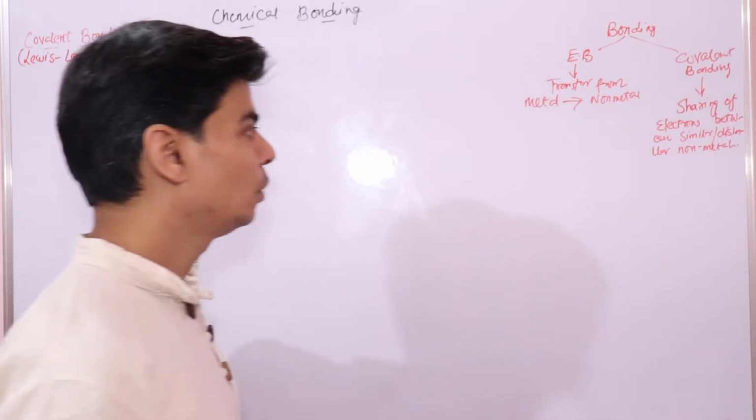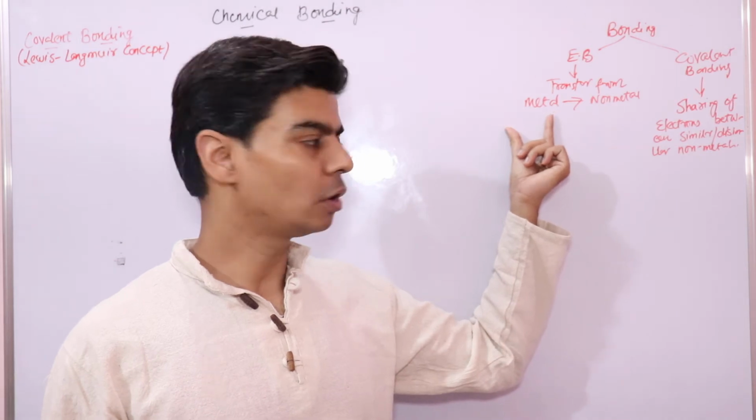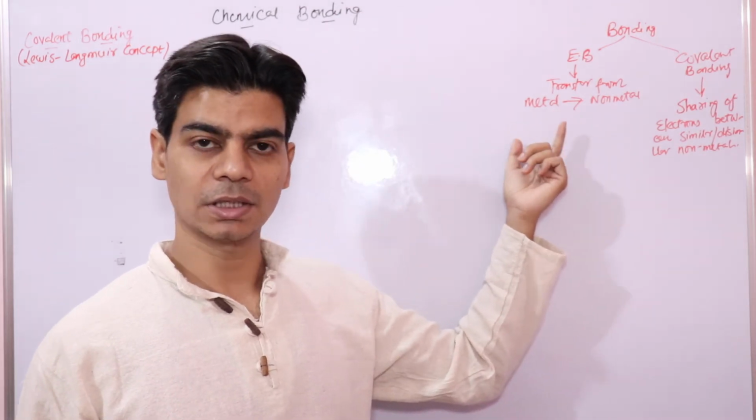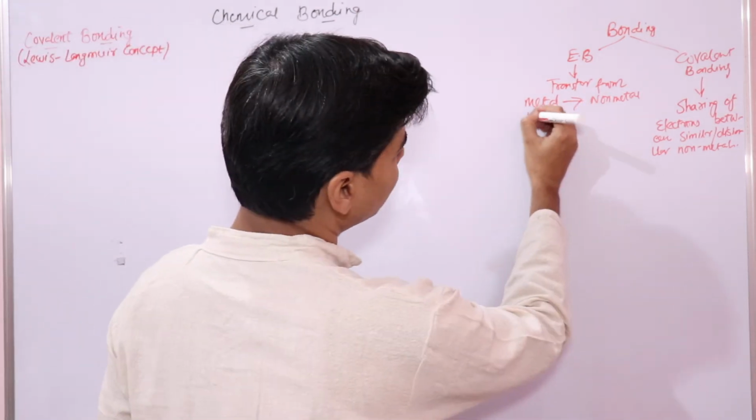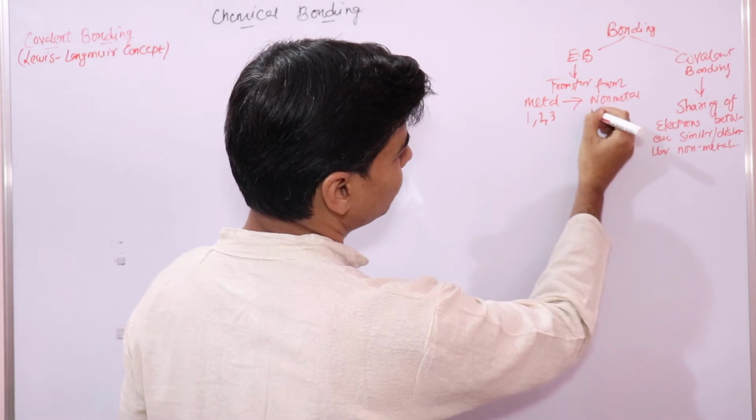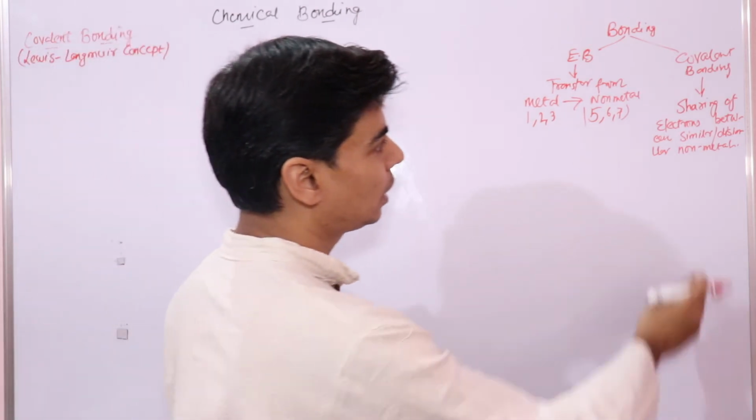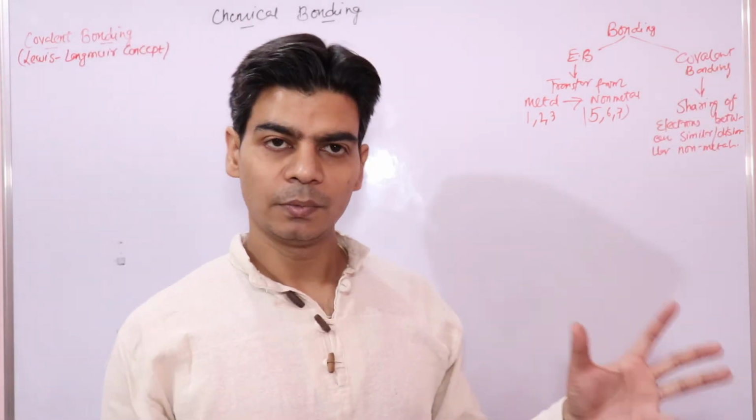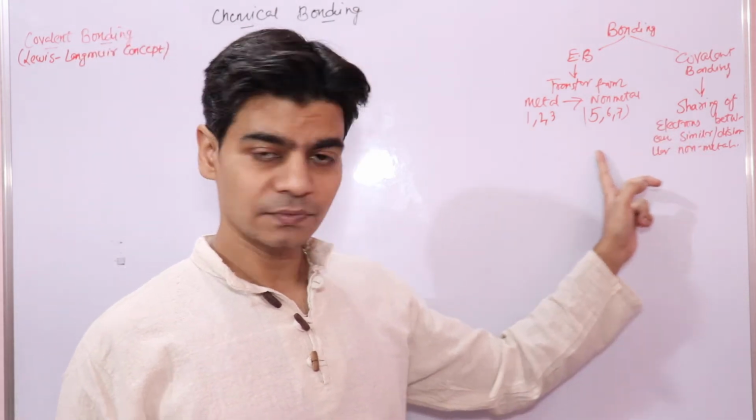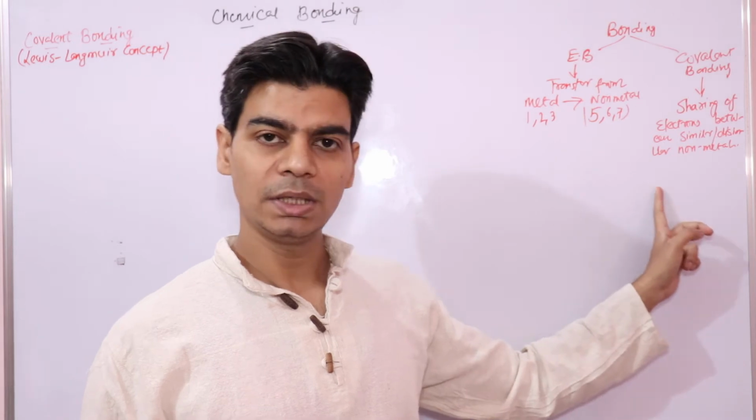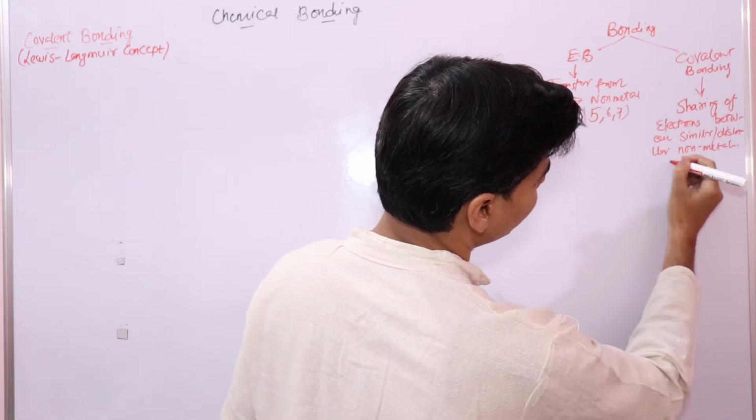So in case of electrovalent bond, one of the atoms was a non-metal and the other was a metal, and transfer of electron was from metal to non-metal. If you remember, metals used to have 1, 2, 3 electrons, non-metals used to have 5, 6, 7 electrons in the valence shell. Now covalent bonding is between non-metals only, and electron transfer will not take place. Only electron sharing will take place.